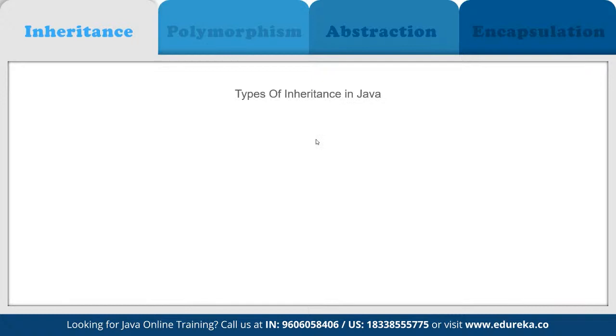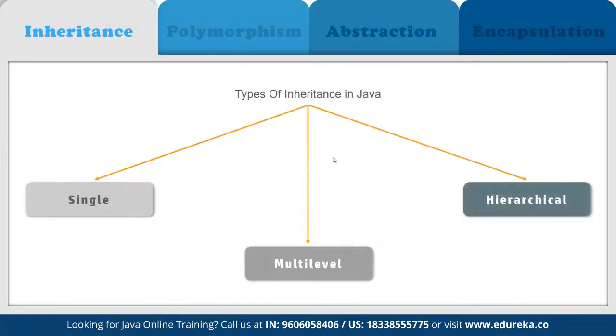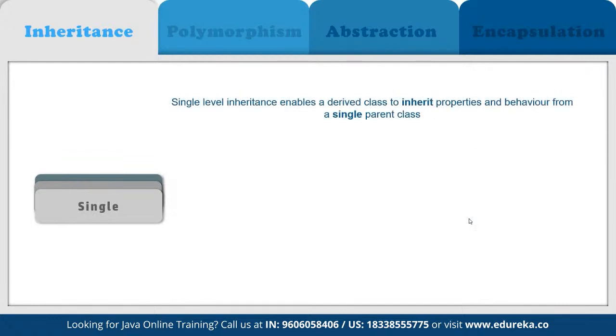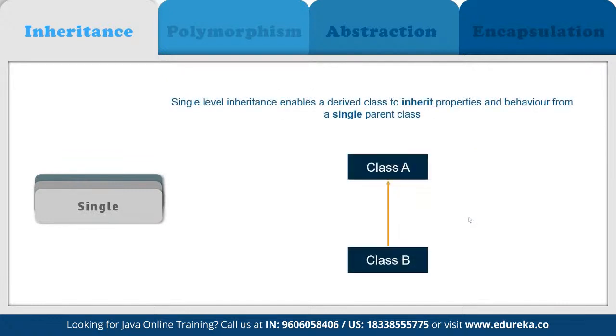And now if we talk about types of inheritance, there are 3 main types available. We have single, multi-level, and hierarchical. So in single inheritance, one class inherits the properties of the other. For example, we have class A, so class B is going to inherit only from class A. That's how it is structured.